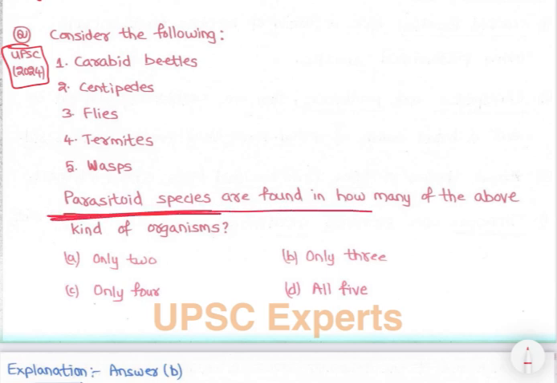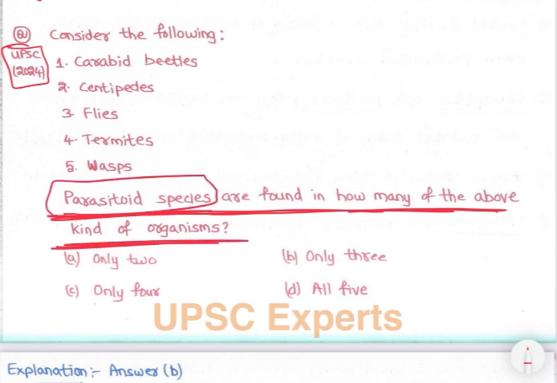Parasitoid species are found in how many of the above kind of organisms, right? So parasitoid species are present in which of the above organisms? First we need to discuss what parasitoid species are. Parasitoids are parasite species, basically species which live on other species and harm them. That is parasitoid species, right?